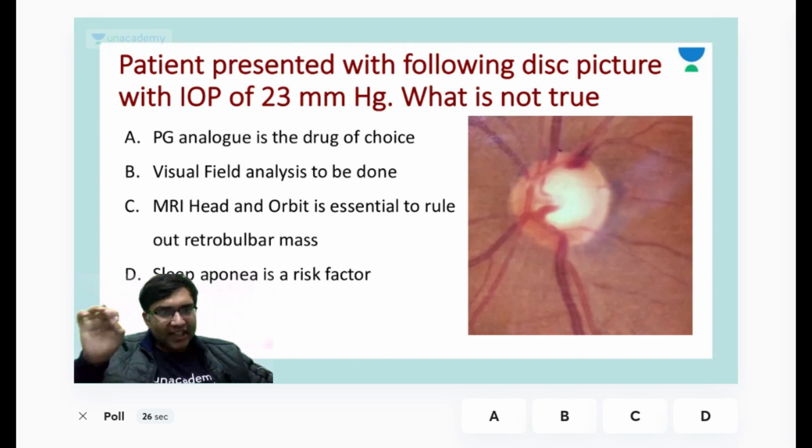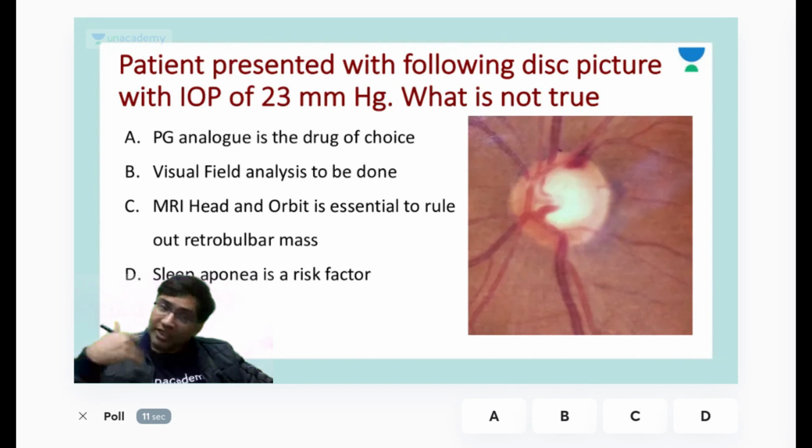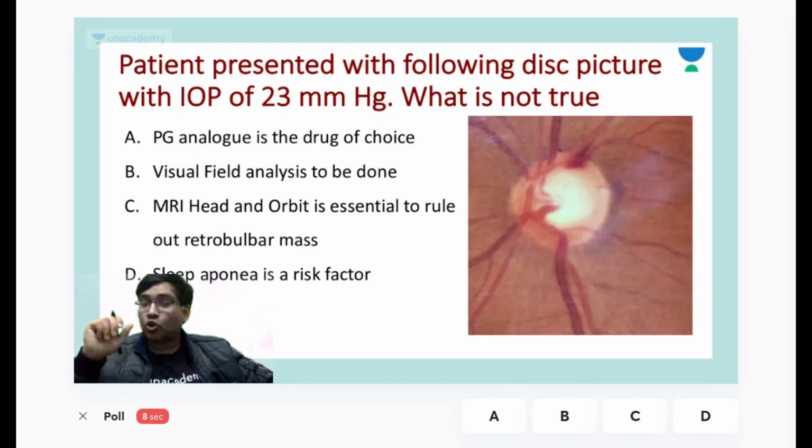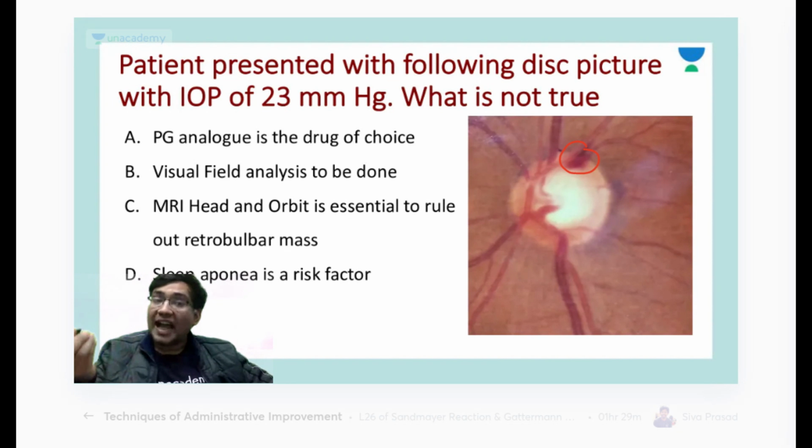Okay, so definitely in this patient you are having a primary open angle glaucoma. Remember, you would say, sir, why not angle closure glaucoma? You have not given a gonioscopy value or the gonioscopy details here. So definitely it can be an angle closure glaucoma. But remember, this is a disc hemorrhage. This disc hemorrhage is more common in open angle glaucoma or normal tension glaucoma as compared to angle closure glaucoma.